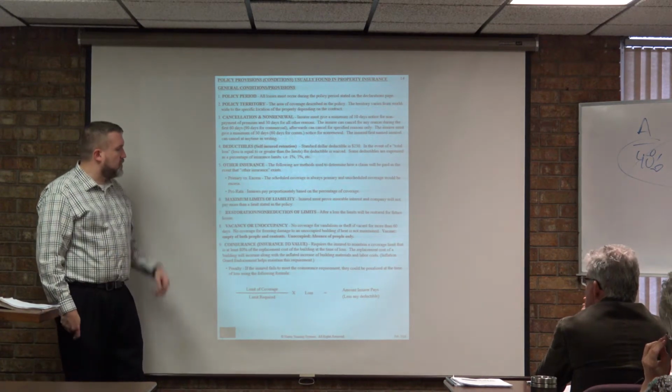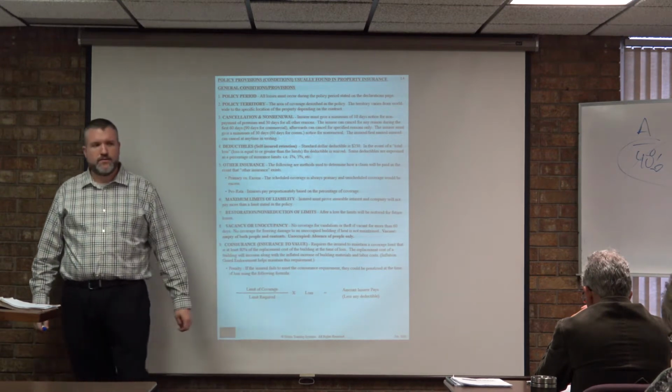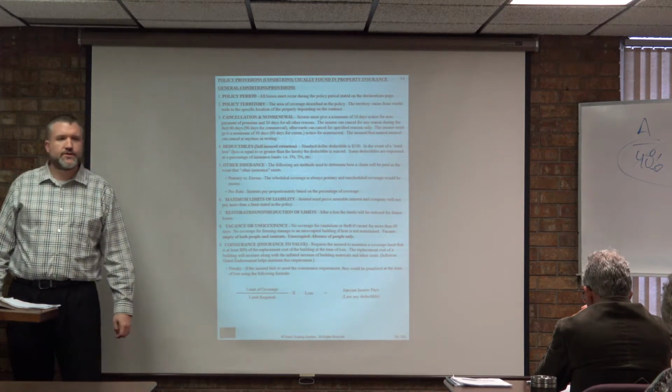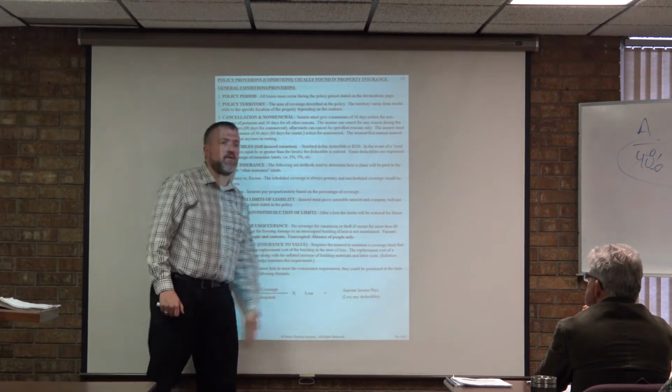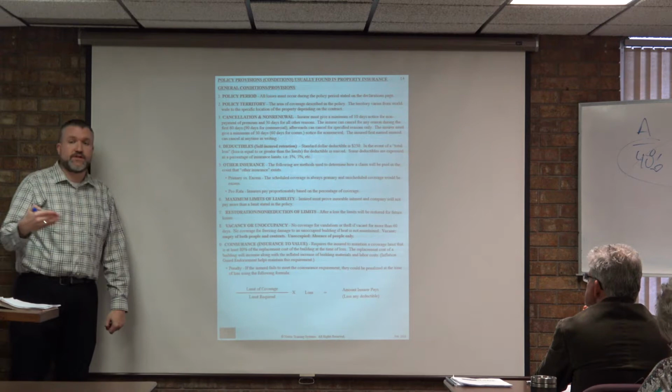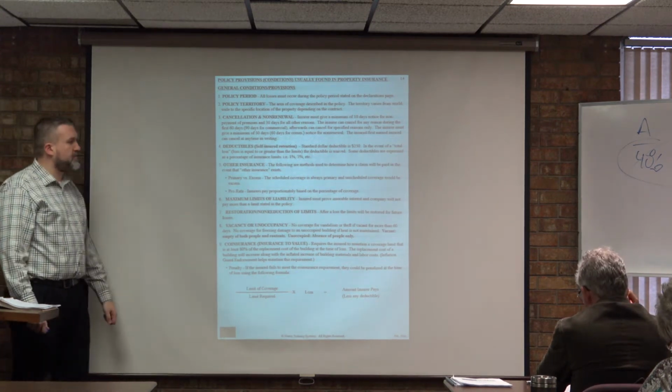Okay. Maximum limits of liability. The insured must prove insurable interest when? When do you prove insurable interest on a property claim? On the loss. The time of the loss. Right. Write that down if you don't remember that. What is proving insurable interest? That's proving that you are in a position of financial loss now that that property has been damaged.